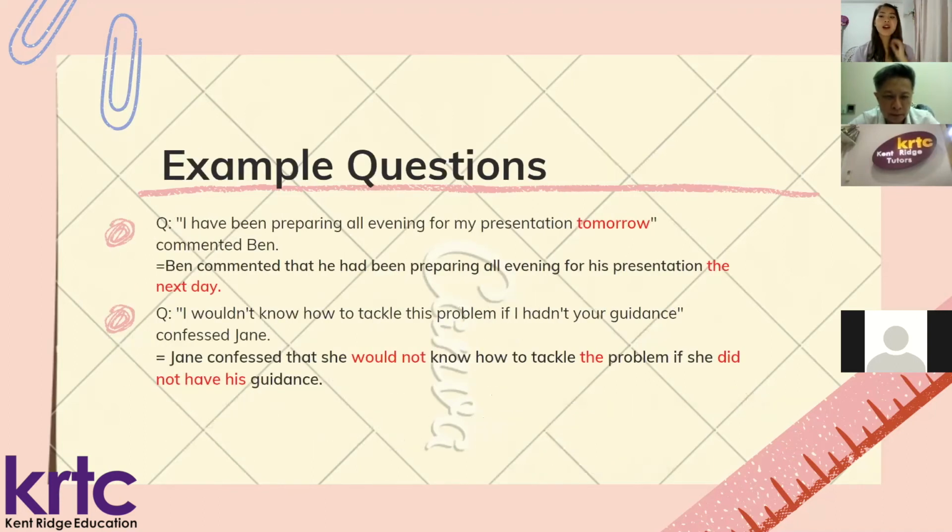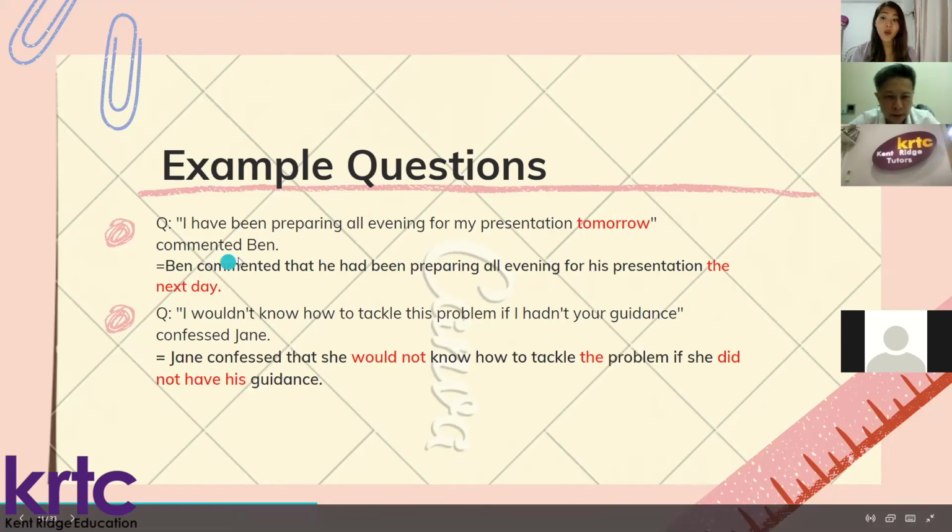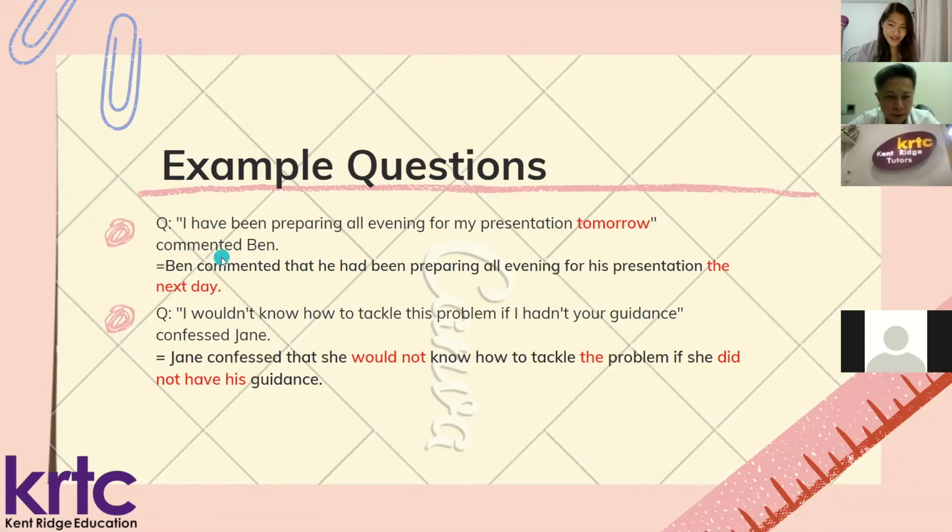Once again, here are some example questions. The first one here is, "I have been preparing all evening for my presentation tomorrow," commented Ben. Because the way in which this comment was said is already given to you, just follow. You don't need to change the word. So Ben commented that he, once again, the tense changes because the dialogue already happened. I have been changed to he had been. I changed to he, have changed to had. All evening for his presentation, tomorrow changed to the next day.